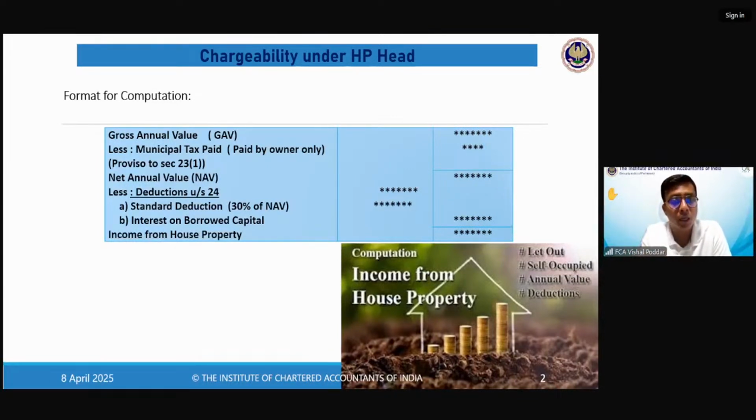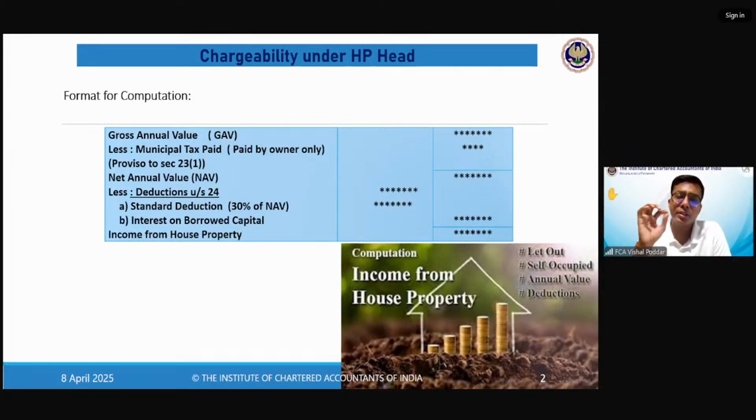That is not the case with the other sources head in general, because the other heads, like other sources and your present head house property, have given you very limited, restricted deductions. This is how the provisions, the format, and the computation of each head is different. And since the law wanted a different approach of computing income of each head, that is why it created heads. Otherwise, there was no need of creating heads. It could have directly given you the format of computing total income. But for every head, you'll find a different format.